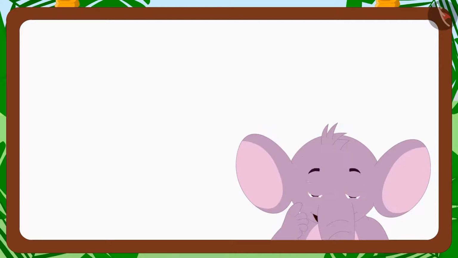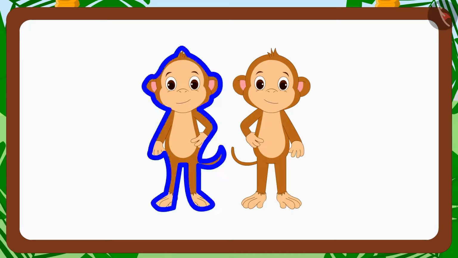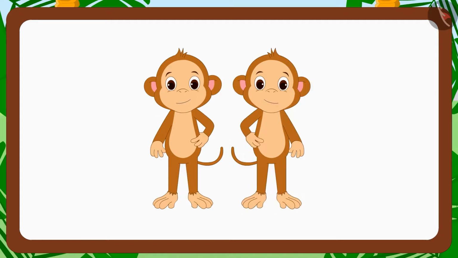Can you tell me what are the differences between these two images of Babban? Yes, this is correct. Whatever you are seeing in the left image is completely opposite to the image on the right. For instance, his left hand is on his waist in the left image, but in the right image, his right hand is on the waist.